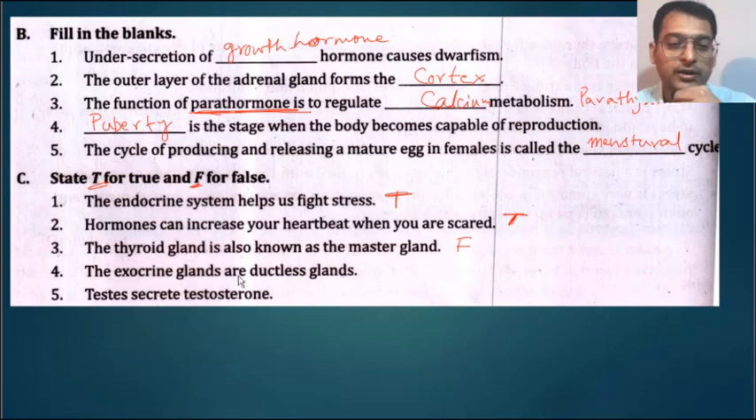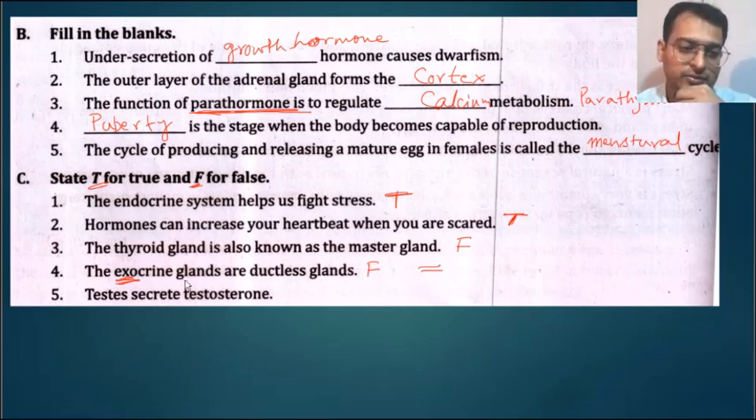The exocrine glands are ductless glands. Is it true? Exocrine, not the endocrine. It is the exocrine glands. Exocrine glands have ducts. Okay, that means they have a pipe system. Whereas endocrine glands are ductless glands. Testis secretes testosterone. That is true.